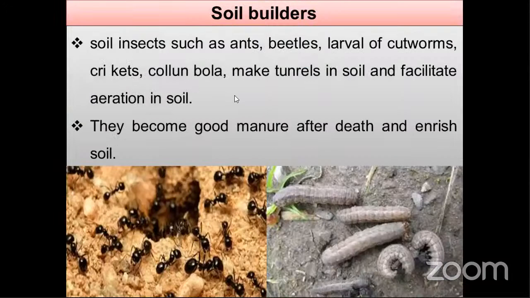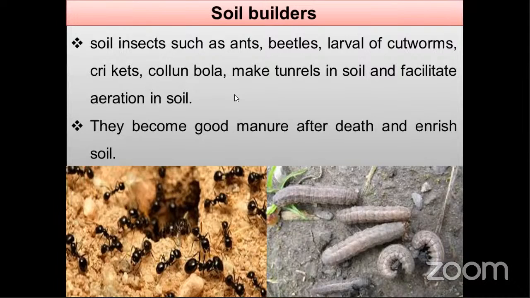Next is soil builders, the last one. Soil builders means soil insects such as ants, beetles, larvae of cutworms, crickets, and collembolans that make tunnels in the soil. Any insect which makes tunnels in the soil, we call a soil builder. They construct homes in the soil, which facilitates aeration. They become good manure after death and enrich the soil. That's why we call them soil builders.